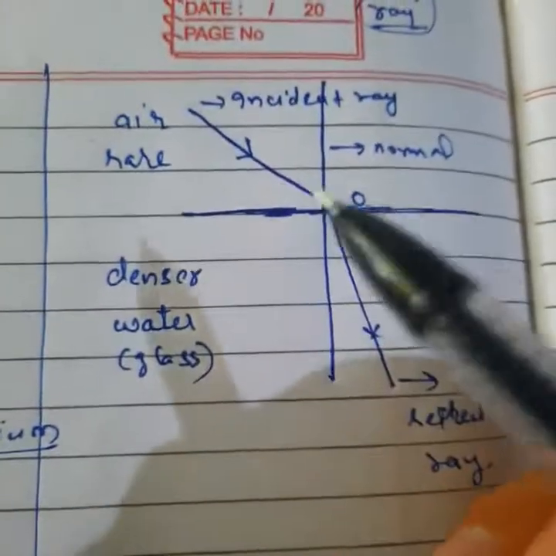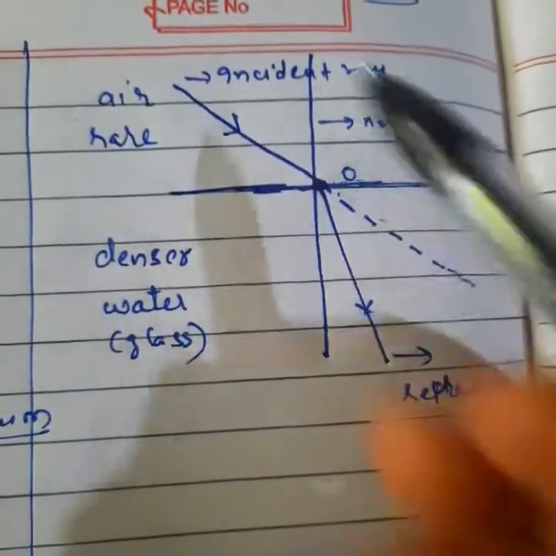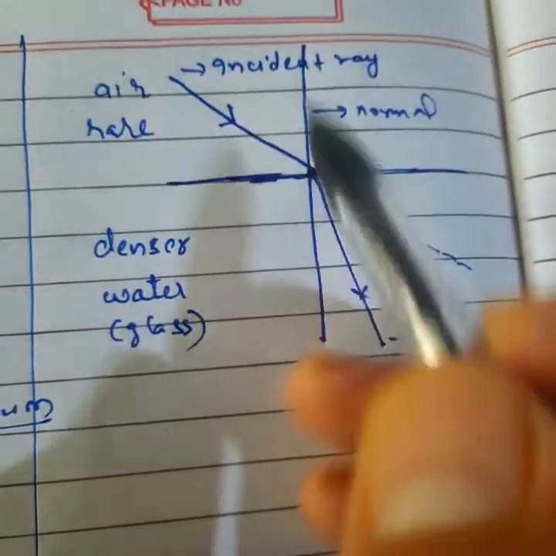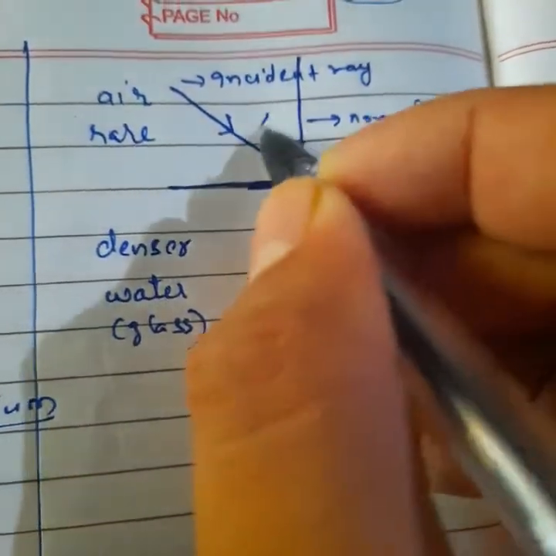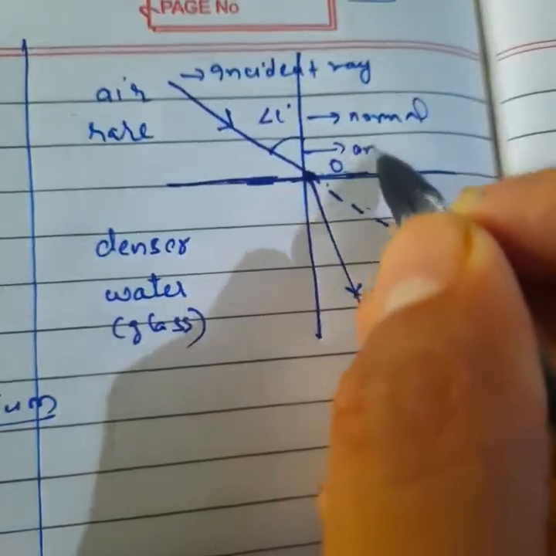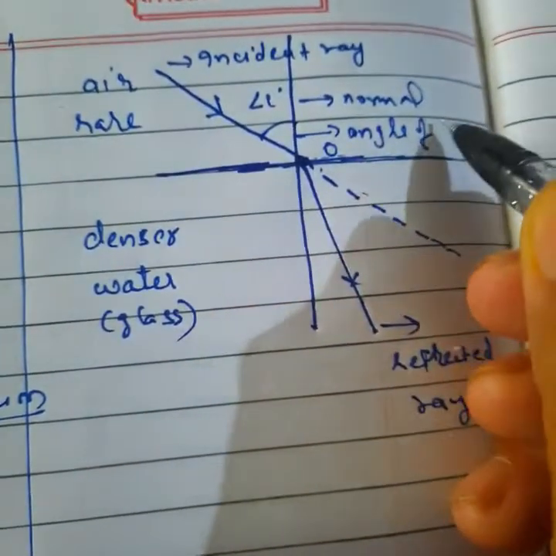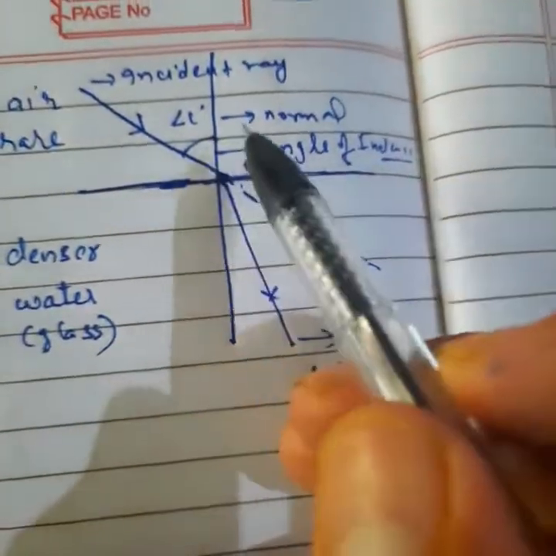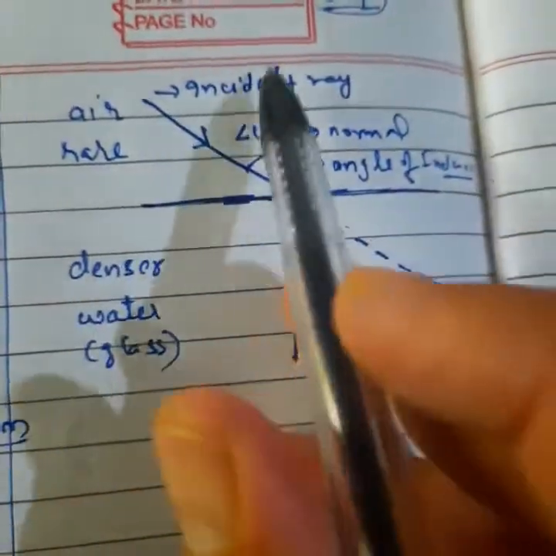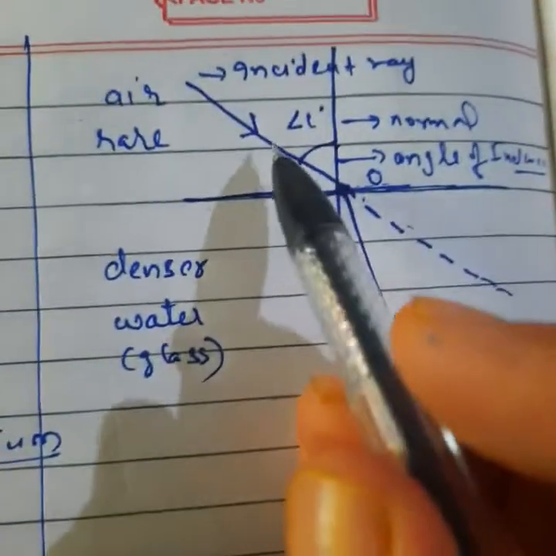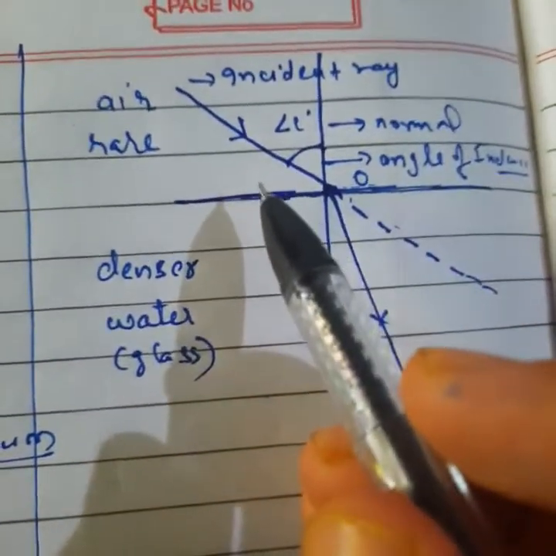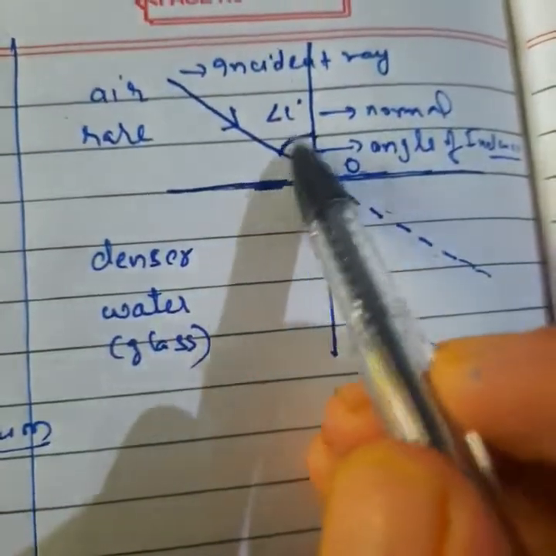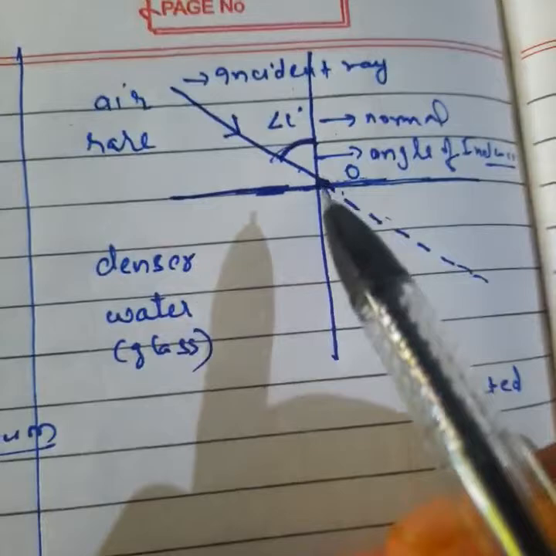One thing, listen. Now we will try to understand the angle concept. This is your normal and this is your incident ray. Between the normal and the incident ray, this is the angle of incidence. We call this angle of incidence i. It will be between the incident ray and the normal. Some students may take it here also, but that would be wrong. Simply see here: the angle between the incident ray and the normal is the angle of incidence.